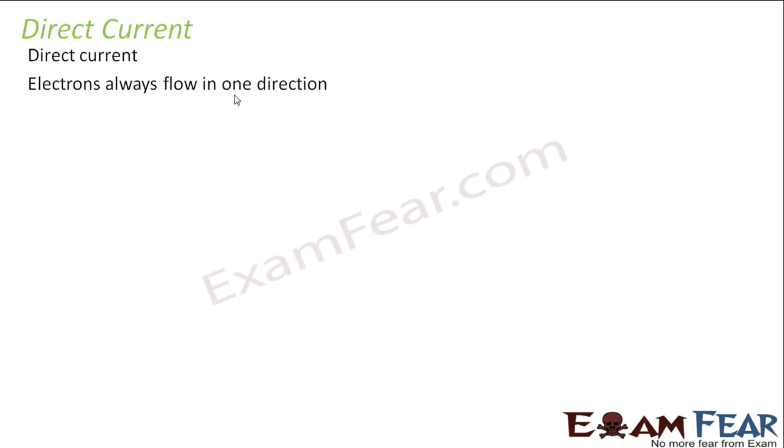So let's come to direct current. Here the electrons always flow in one direction. When I am talking about direction, this doesn't mean north, east, west, south, or making some angle with some direction. It is just talking about positive to negative or negative to positive, the direction along the flow of electrons or the direction opposite to the flow of electrons. So this direction is only related to this, right? Do not get confused, please. When your electrons are flowing in one specific direction, then we say it is a direct current.